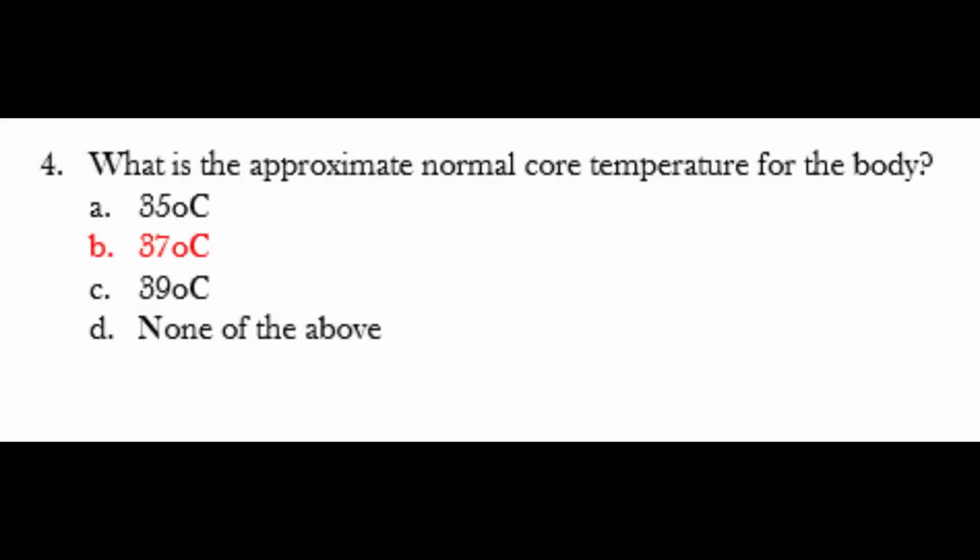Question number 4. What is the approximate normal core temperature for the body? Option number A, 35 degrees Celsius. Option number B, 37 degrees Celsius. Option number C, 39 degrees Celsius. Option number D, none of the above. The correct answer is option number B, 37 degrees Celsius.